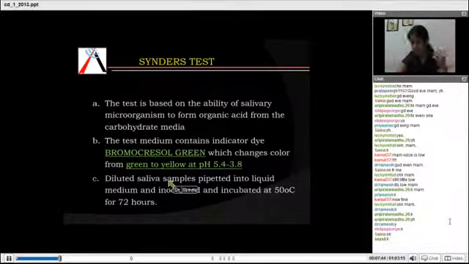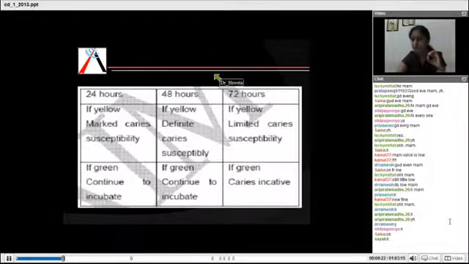Again, saliva is taken in a similar way by chewing paraffin wax, and then it is pipetted into a liquid medium. This liquid medium contains bromocresol green, an indicator dye which is used in this Snyder test. These samples are incubated at 50 degrees Celsius for 72 hours, and after that, we see the color of the medium. You take saliva in a liquid medium which contains bromocresol green, keep it incubated for 72 hours, and then we see the interpretation.